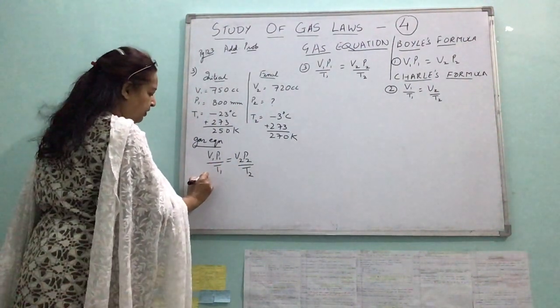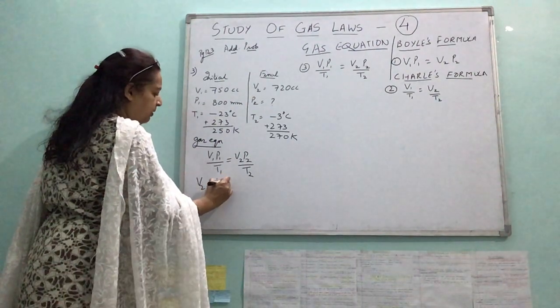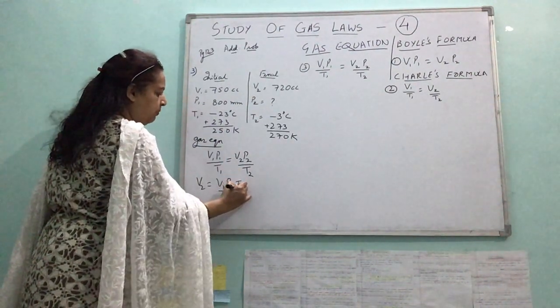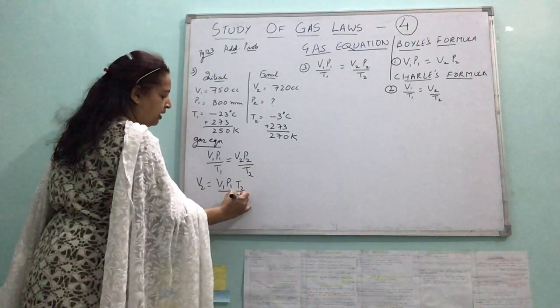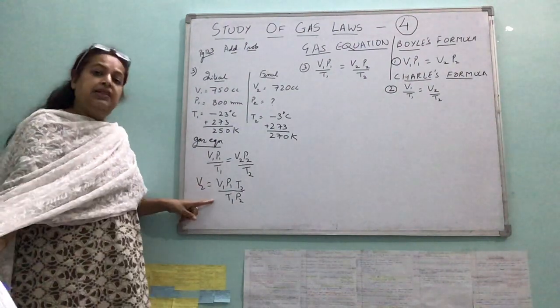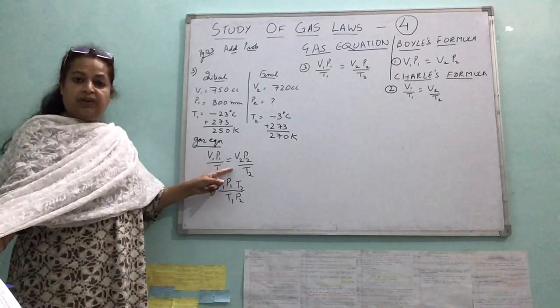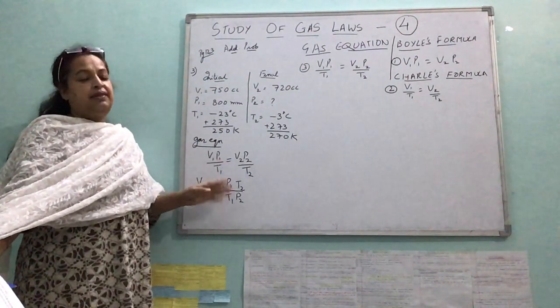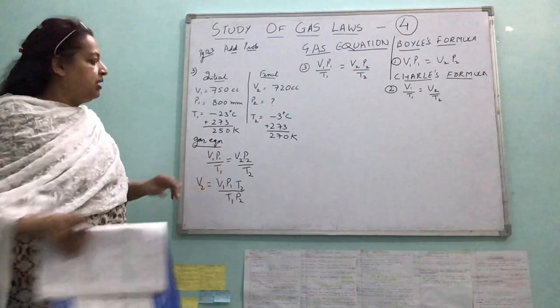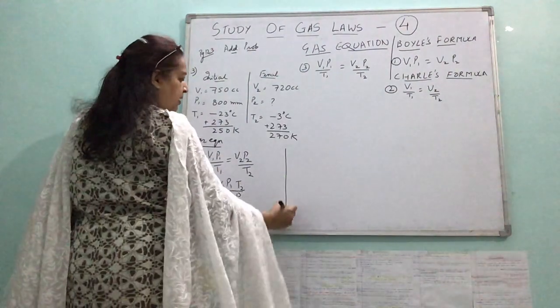So V2 is equal to, cross multiply, T2 should multiply and P2 should divide. I find this better, changing the subject and then substituting, rather than substituting first. Less errors, that's the only thing. Otherwise nothing is right or wrong. First change the subject and then substitute the values. Next step.